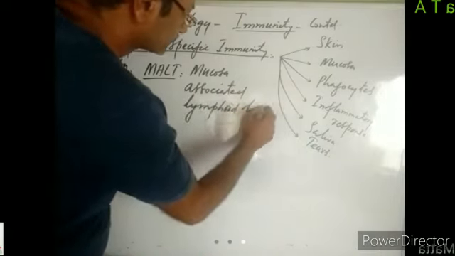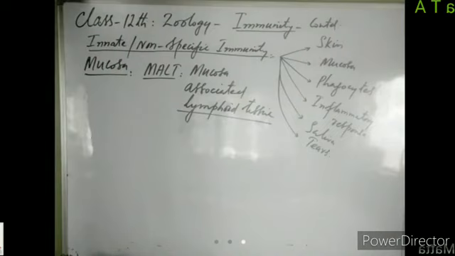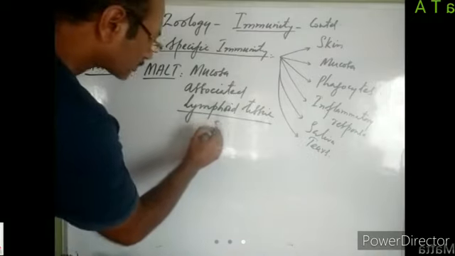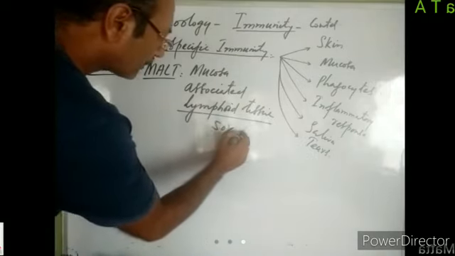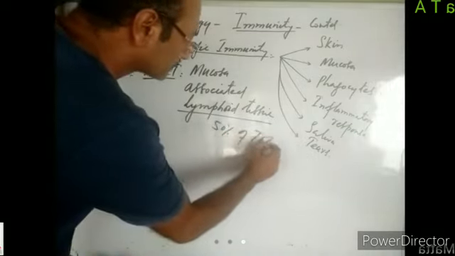So in mucosa we have some lymphoid tissues, and those lymphoid tissues which are associated with this mucous membrane are known as MALT, mucosa associated lymphoid tissue. This MALT forms 50% of total lymphoid tissue